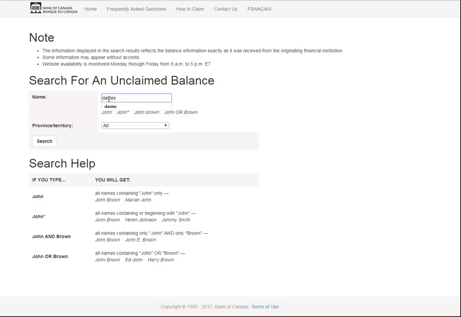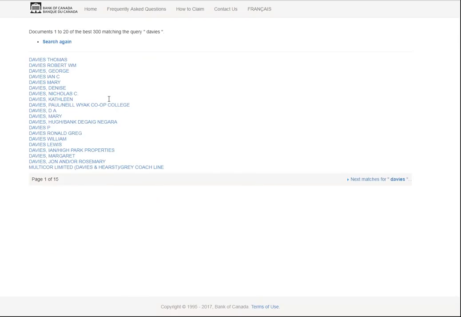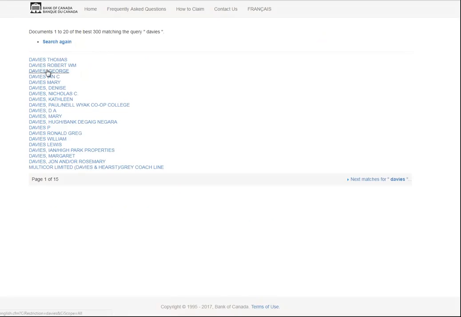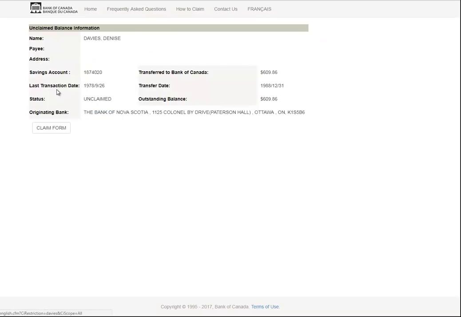Now I go alphabetical, so I'm up to Davies. When you're clicking these, all you're going to do is just click, and I recommend that so you keep track of everything and you don't get out of order. There's 15 pages of these, okay, just in the Davies name alone. You're just going to click the first one and make sure it's over $500, which this one is. That is super easy. But you could just click any of these randomly.